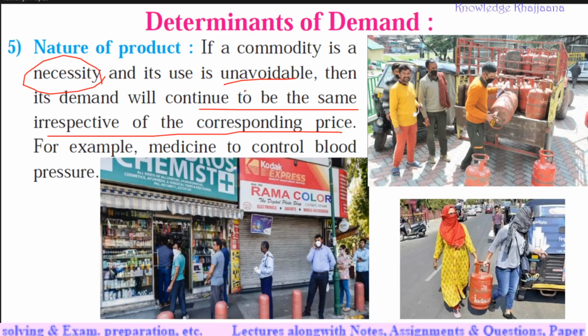Its use is unavoidable because it cures the patients. Another example can be given of the LPG gas cylinder, which is utilized in homes for cooking. Even during the lockdown days, people used to buy cylinders. Why? Because its use is unavoidable. That is the thing of necessity.